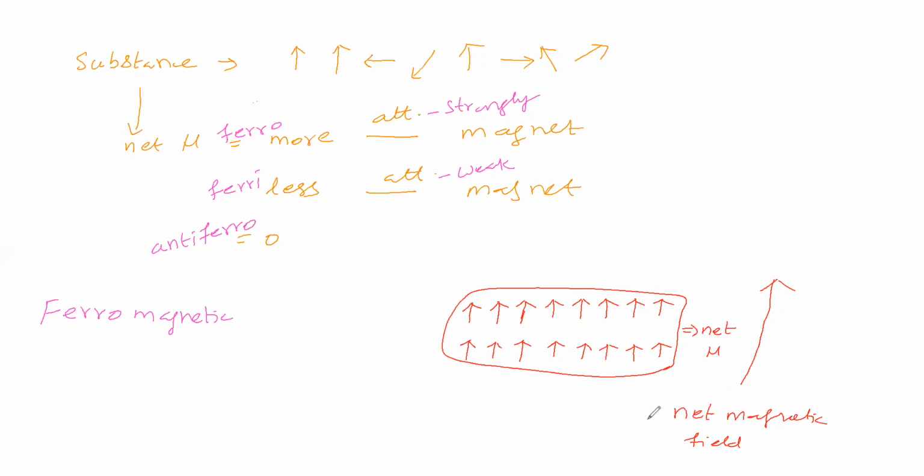Now, for this substance, is the net magnetic field direction like a magnet or not? Shall we call this substance a magnet, or is it not a magnet?